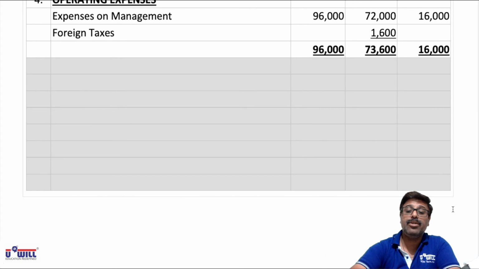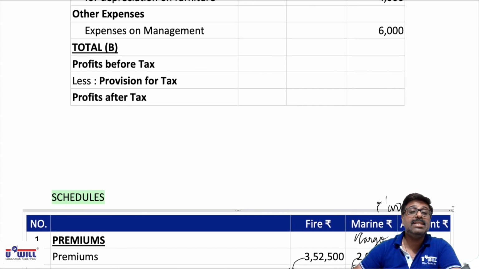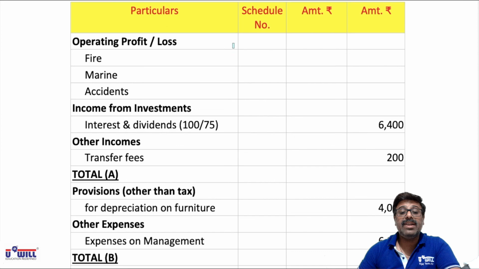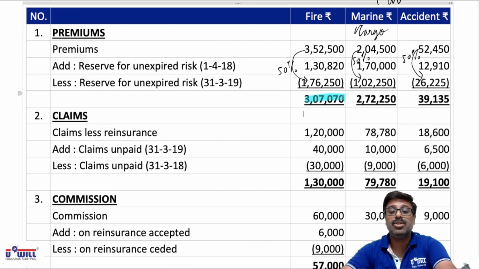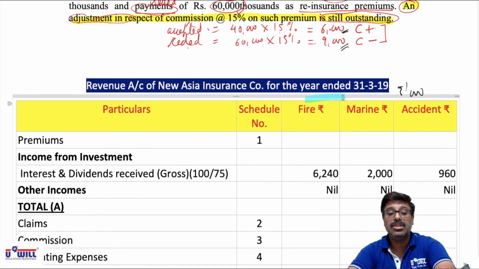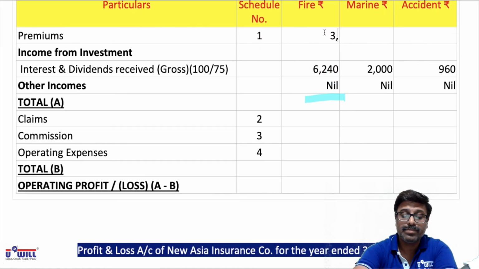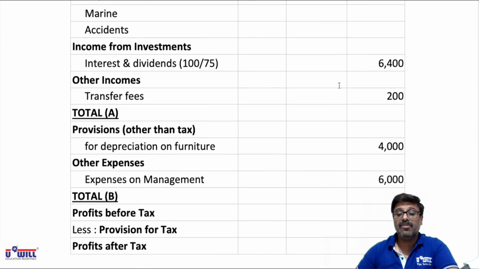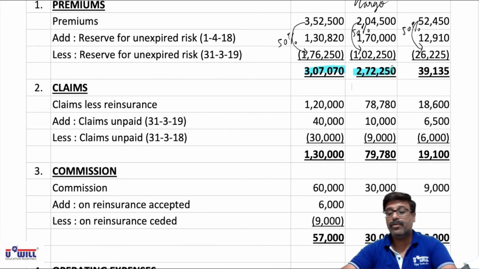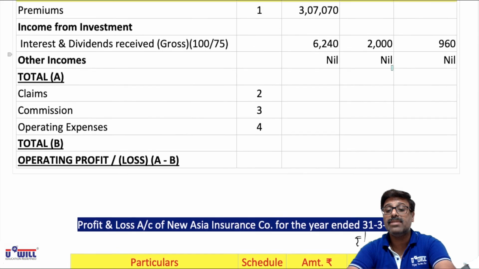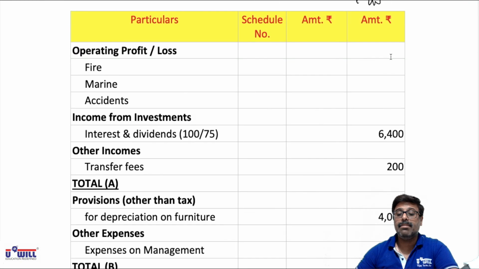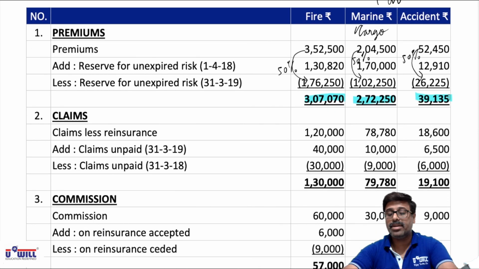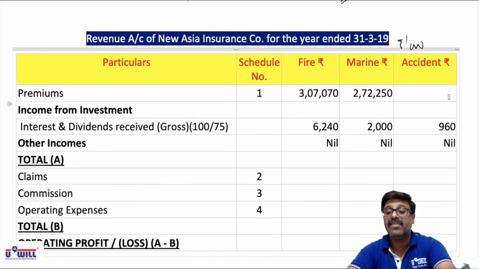Now let us make the revenue and profit and loss account in detail. Let us put these amounts in revenue and P&L account. So very first we start with revenue account. Premiums are 307,070. For marine the amount of premium is 272,250. And for accident the amount of premium is 39,135.